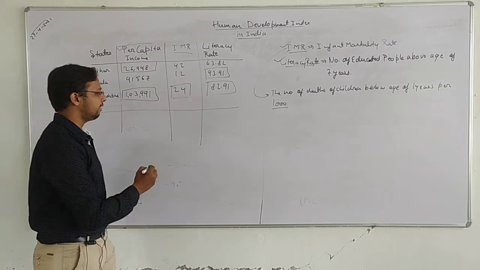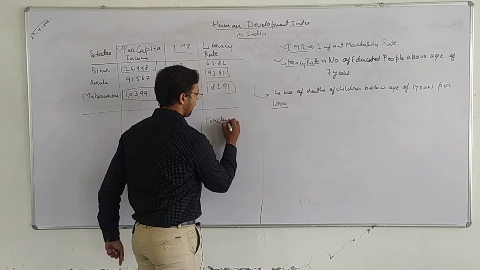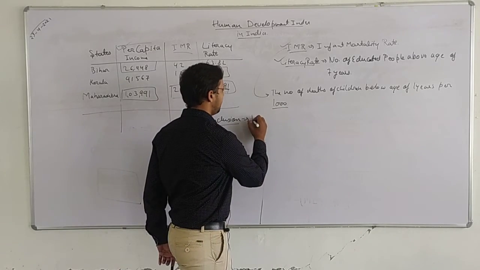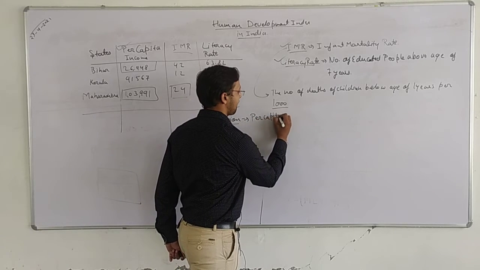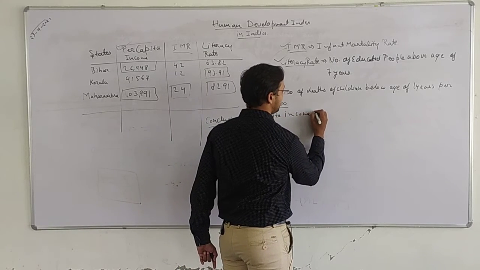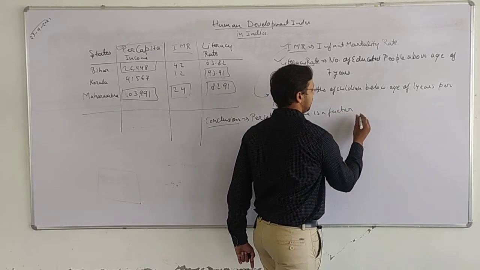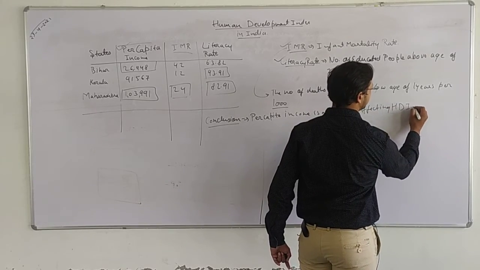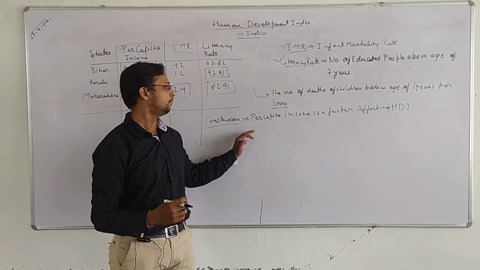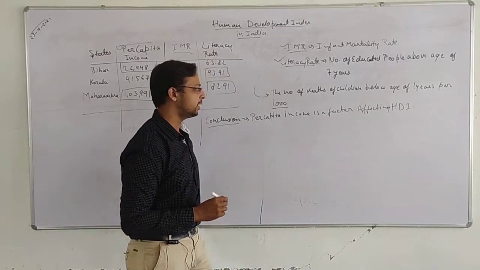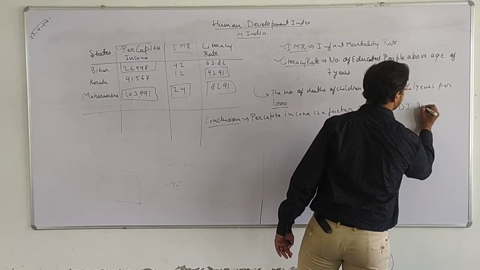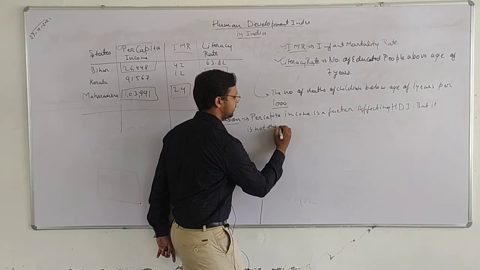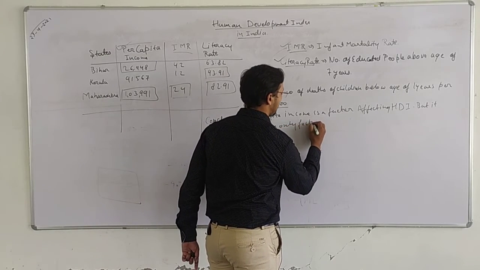I will write the conclusion here: per capita income is a factor affecting the Human Development Index, that is HDI, which I have written in short, but it is not the only factor.